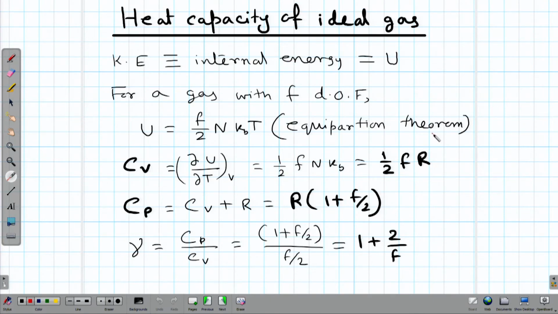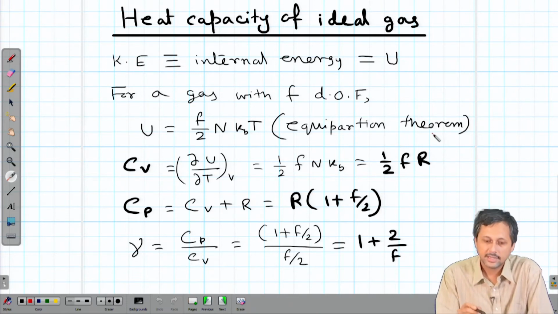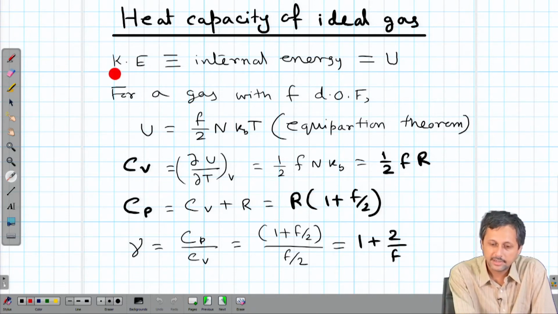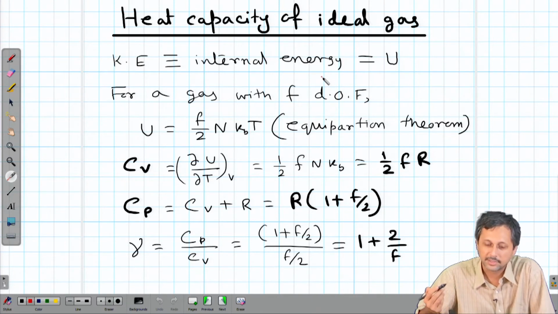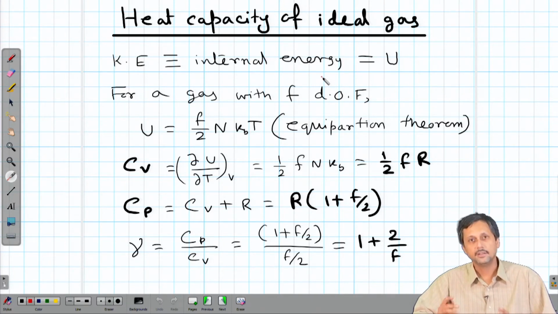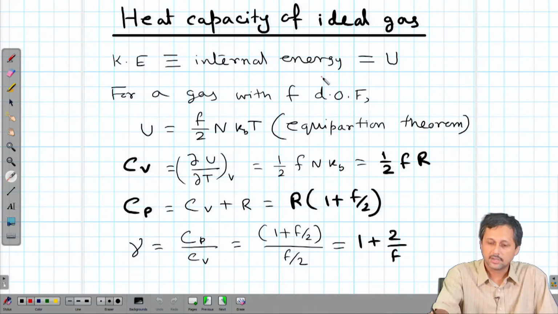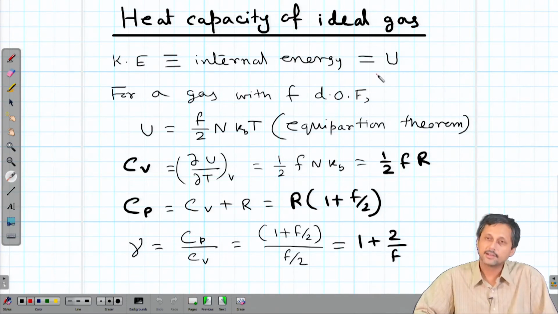Okay. So, how do we calculate that? The total energy is all kinetic energy, which is equivalent to the internal energy of the system, because that is the only source of energy we have. So, the internal energy of an ideal gas assembly is the kinetic energy, or rather I should say the internal energy that is usable in a thermodynamic process.